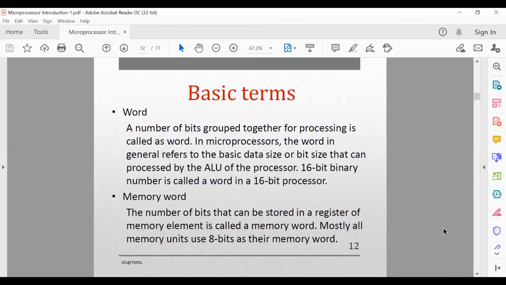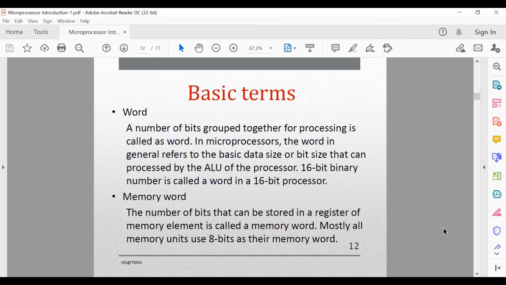A 16-bit binary number is called a word in a 16-bit processor, and 32-bit is called a double word. 64-bit is called a quad word. So in this way, the word has been utilized.